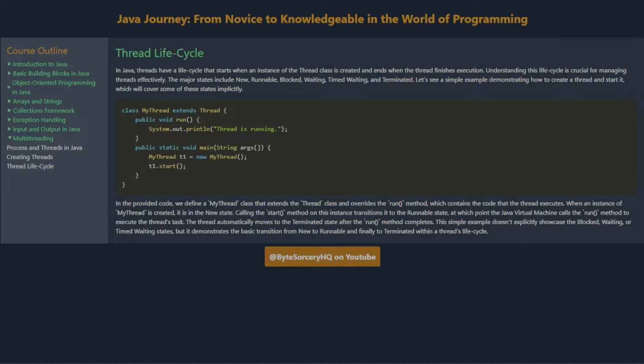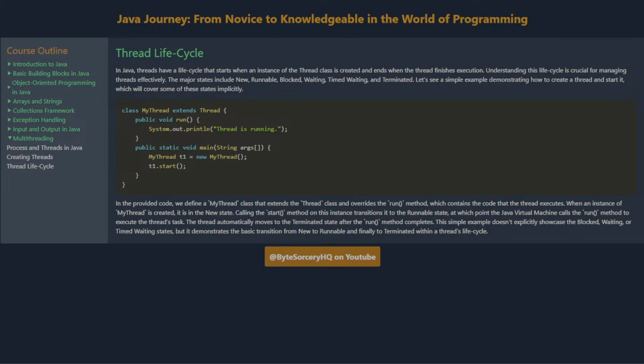Thread lifecycle. In Java, threads have a lifecycle that starts when an instance of the Thread class is created and ends when the thread finishes execution. Understanding this lifecycle is crucial for managing threads effectively. The major states include new, runnable, blocked, waiting, timed waiting, and terminated.